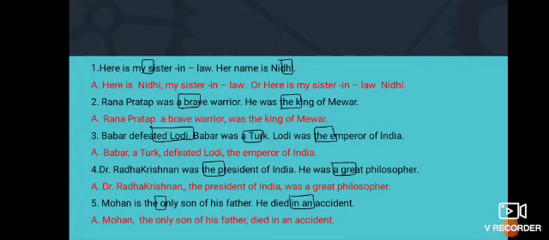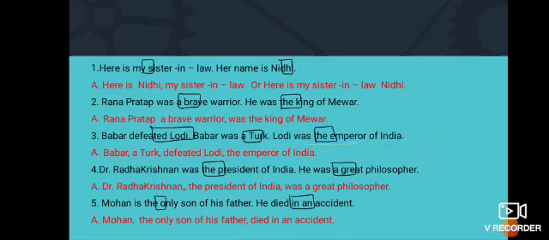Now what we could do is, he was a Turk first, then he defeated Lodi. So we can write Babur, because I'm talking about in two statements with Babur only. So Babur, comma, taking it as apposition, a Turk, defeated Lodi. Now who was Lodi, comma, take Lodi also in the apposition and then write the Emperor of India.